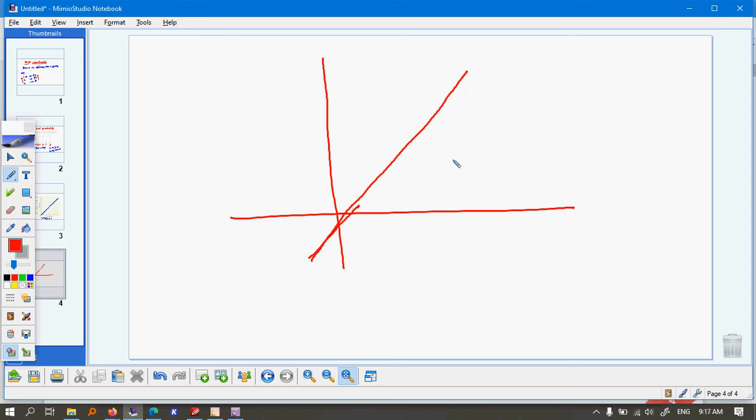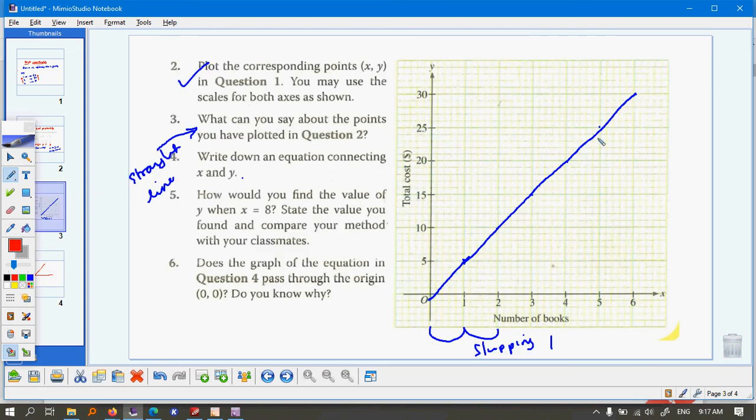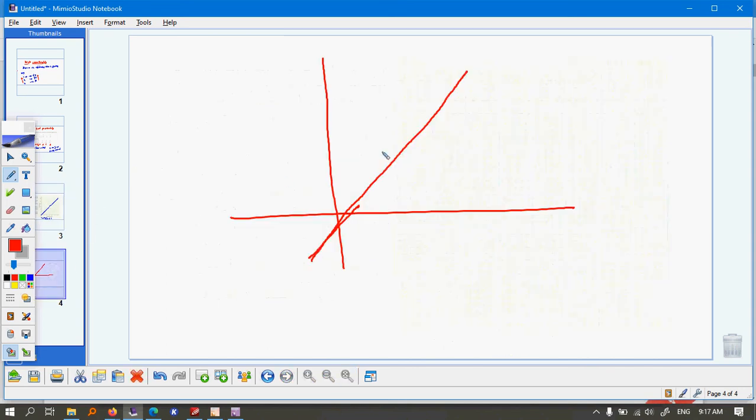How do you determine the equation of this line? One, you need to get the gradient, basically changing y over changing x. So if I have my equation, which is like this, I need to get the gradient. This is my change in y, and this is my change in x. So my gradient would be any 2 points.